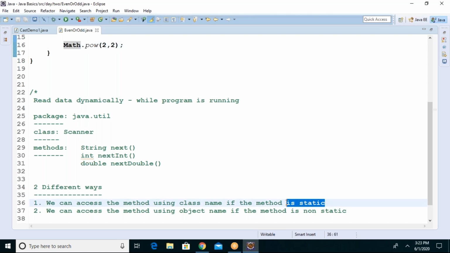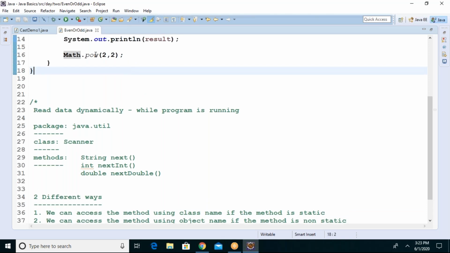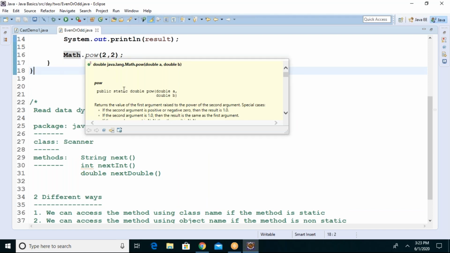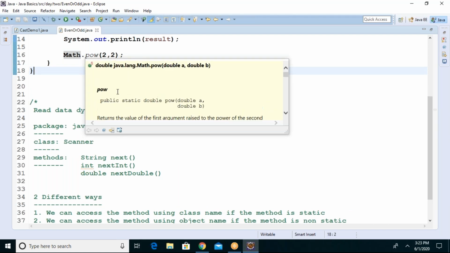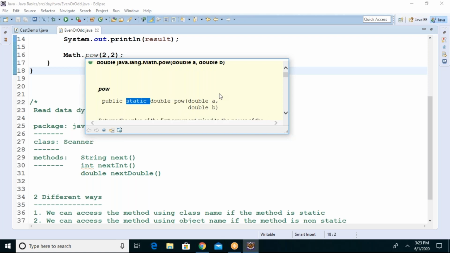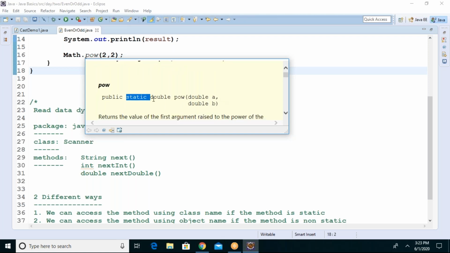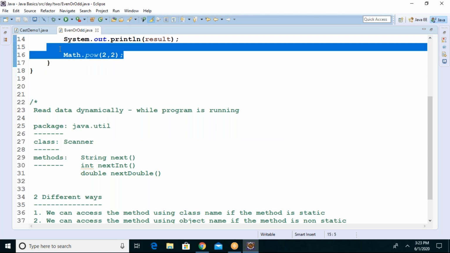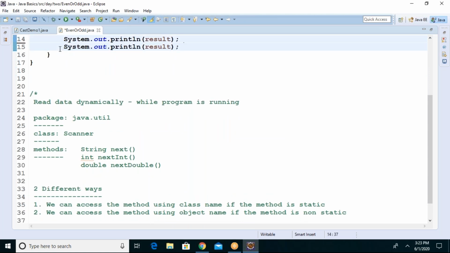If the method is static only, we access it through the class name. Let me place the cursor over there, and you see this is the definition of the class. Do you see the static keyword in the method? Public static. So the pow method is a static method. That's why we used it with the class name directly.